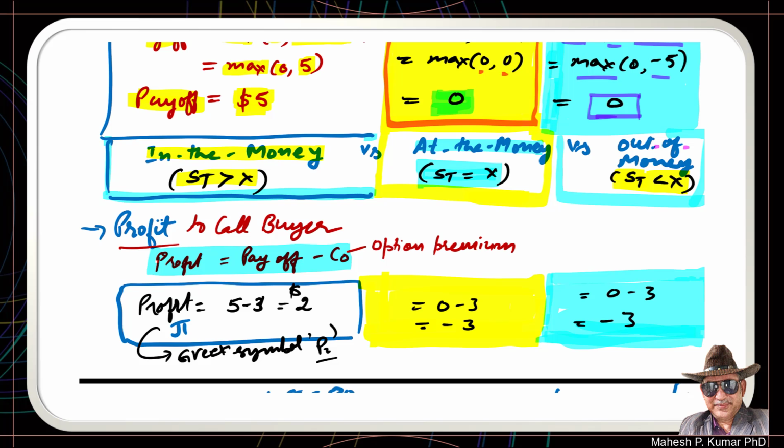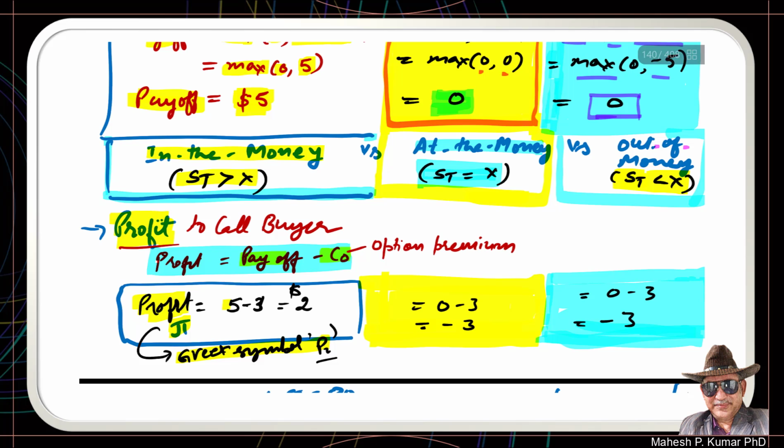The call option buyer has also paid the option premium to the call writer to purchase this share. This has to be deducted to calculate the profit for the call option buyer. So profit to the call option buyer is represented by the Greek symbol pi, and it is payoff minus the option premium which the call option buyer has paid to the call option writer.